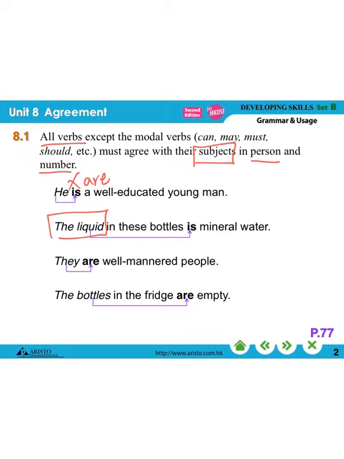And that's why we have to agree with the person and we have to agree with the number. So "The liquid is mineral water." "They are well-mannered people," but not "they is well-mannered people." "The bottles in the fridge," because in this case, the subject is the bottles, but not the fridge. I am talking about the bottles in the fridge, are empty. I'm talking about the bottles, and that's why we have to use "are" here.